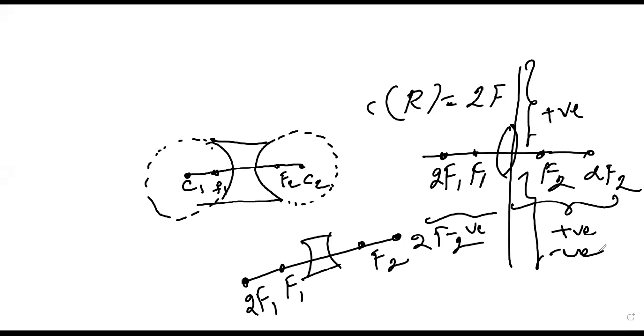Last time we studied this for mirrors, right, the sign convention. In the same way, we have the same sign convention. There is no change. Okay, fine.